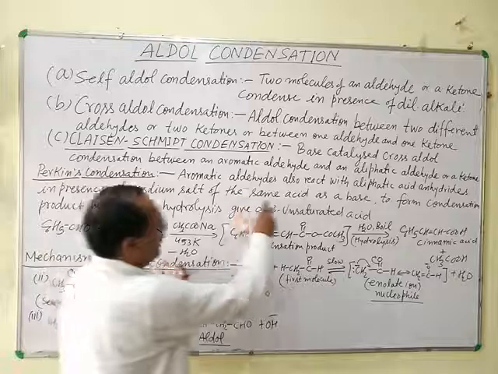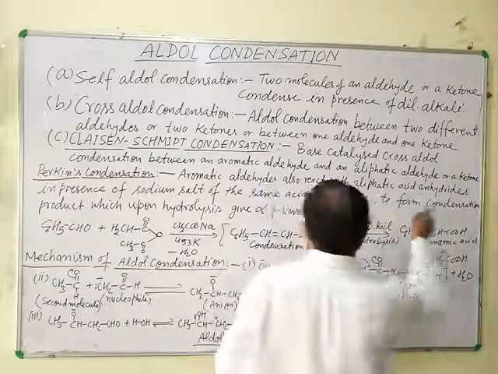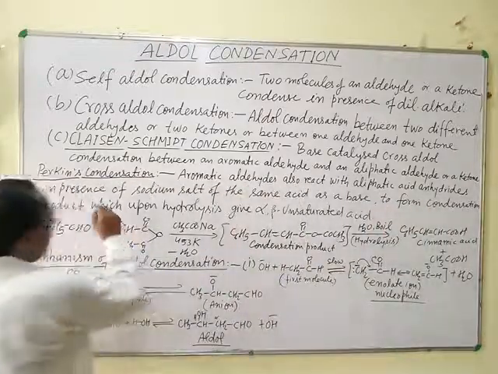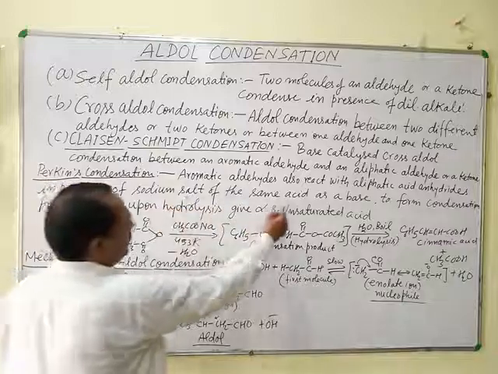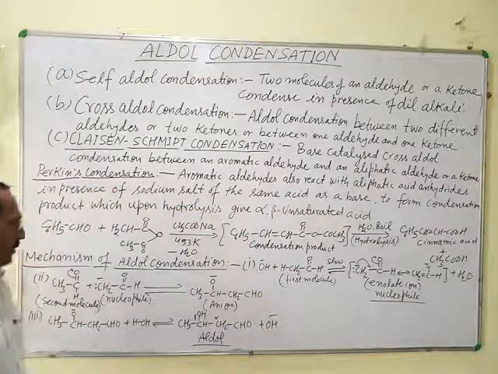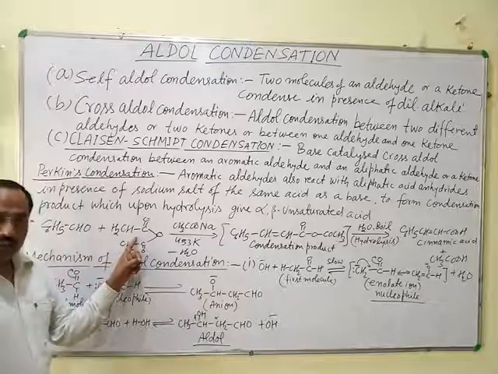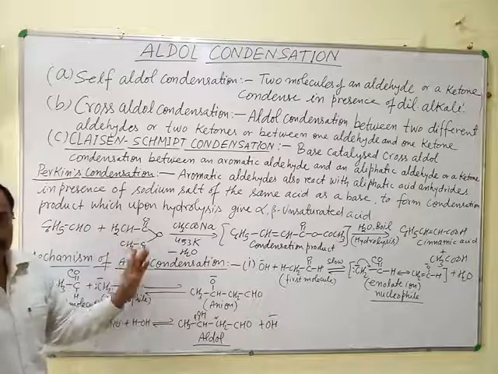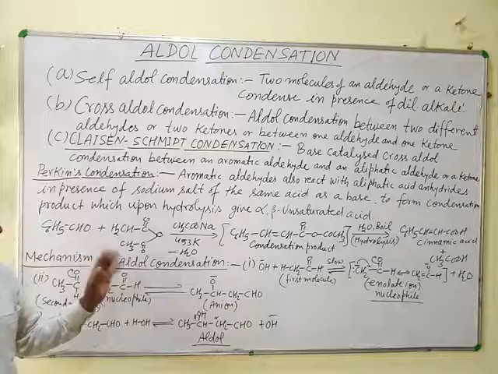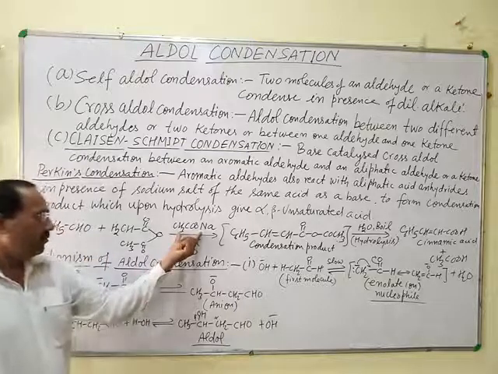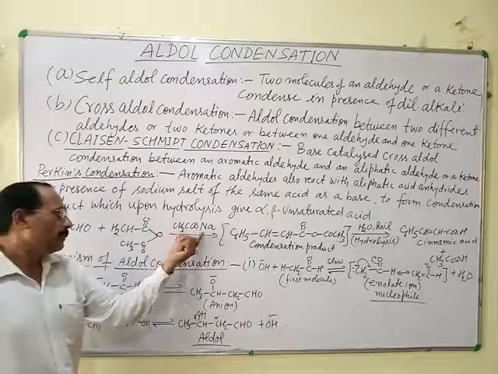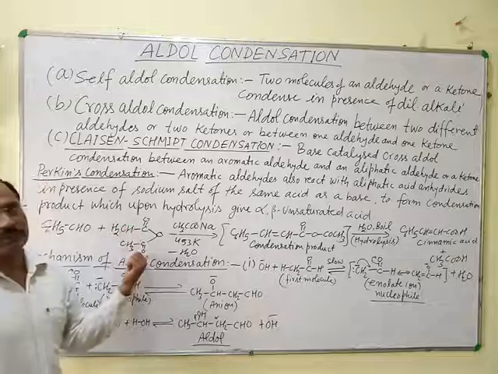When an aromatic aldehyde reacts with an aliphatic acid anhydride in presence of the sodium salt of the same acid as a base, this is acetic anhydride, which is the anhydride of acetic acid CH3COOH, and the base is the sodium salt of the same acid.